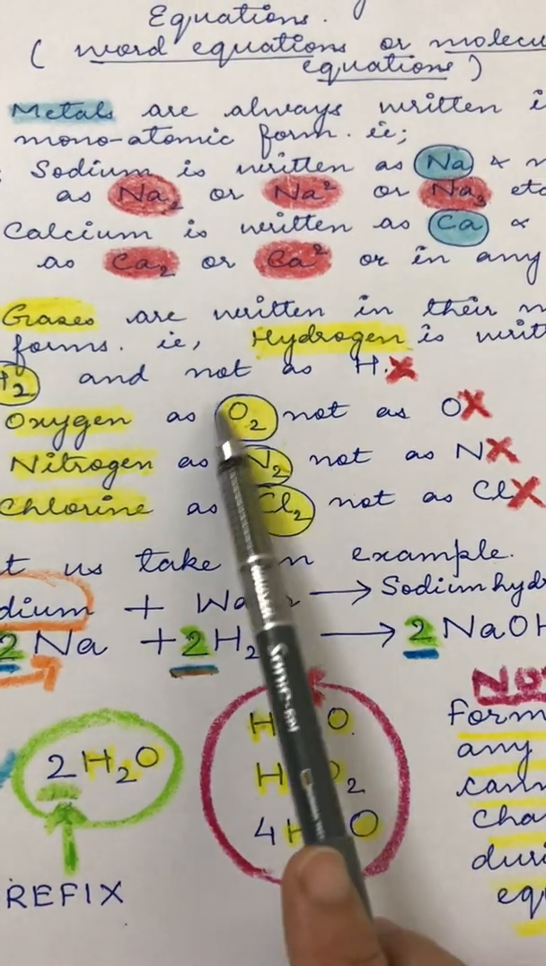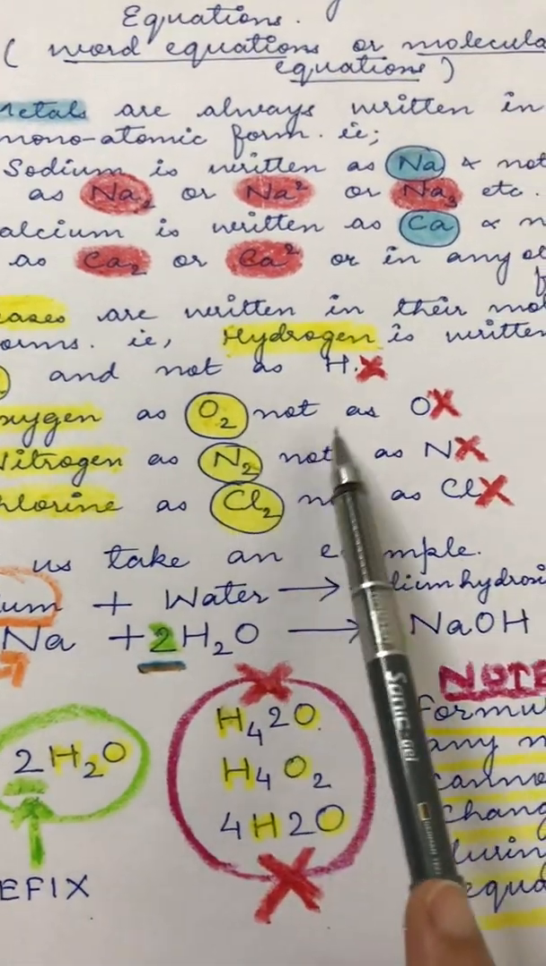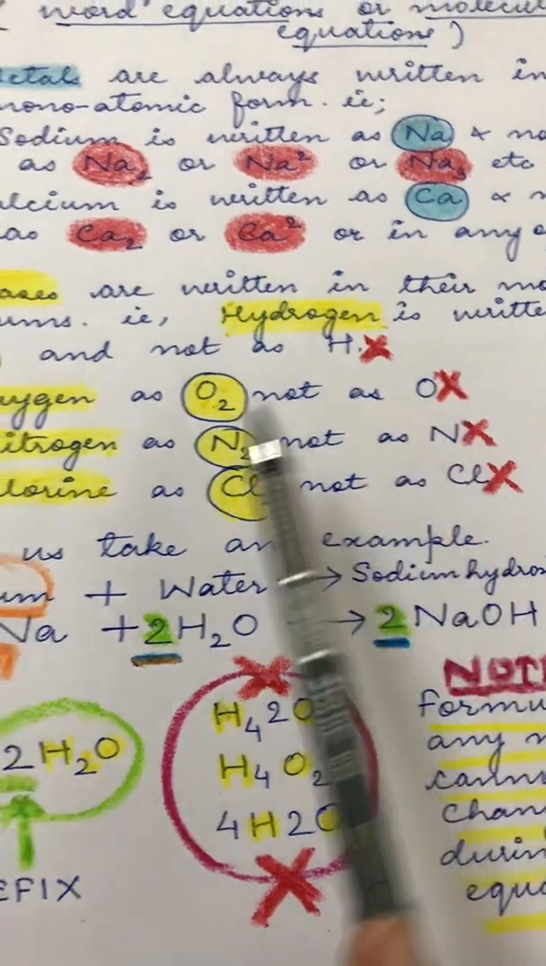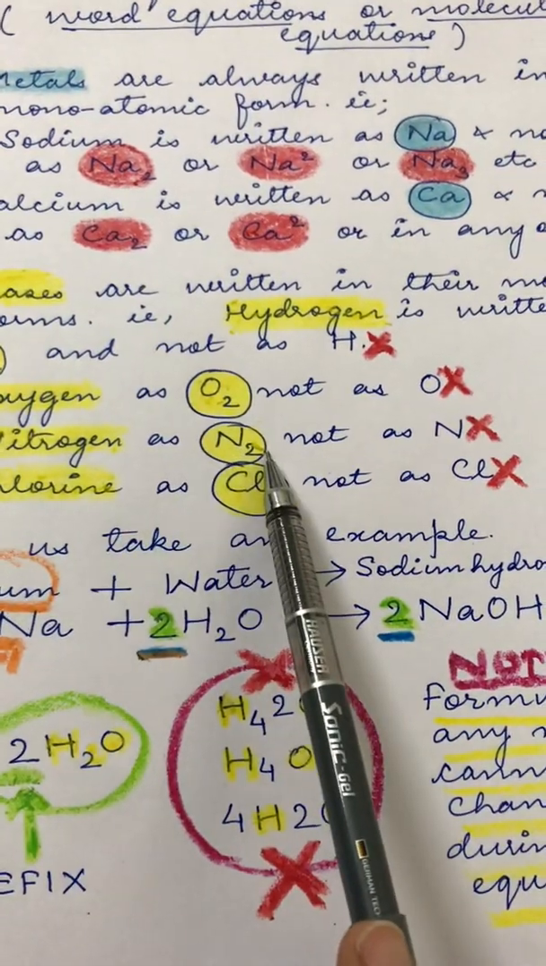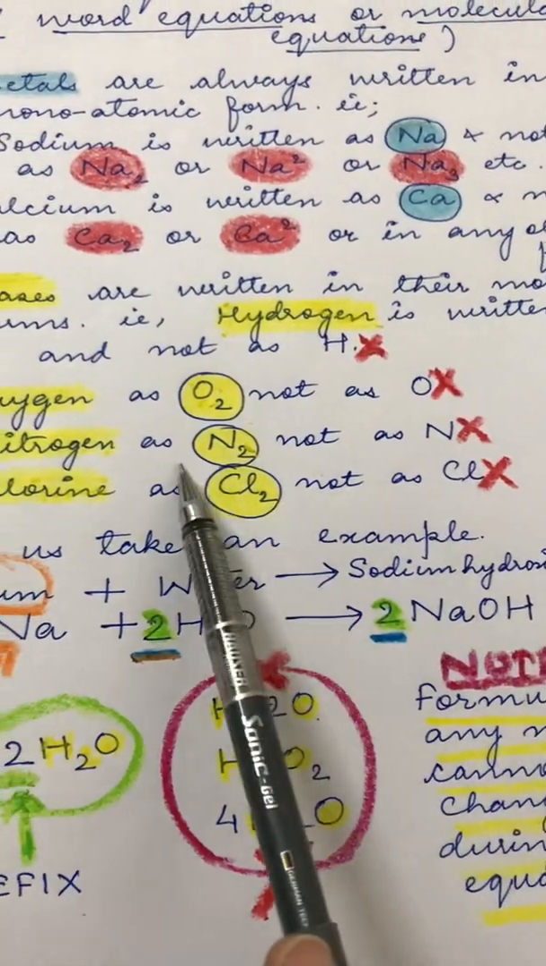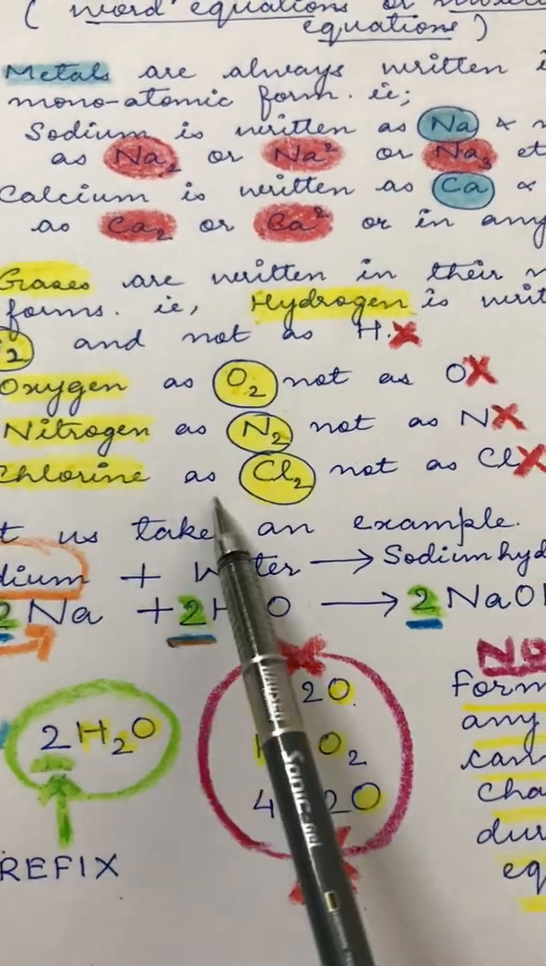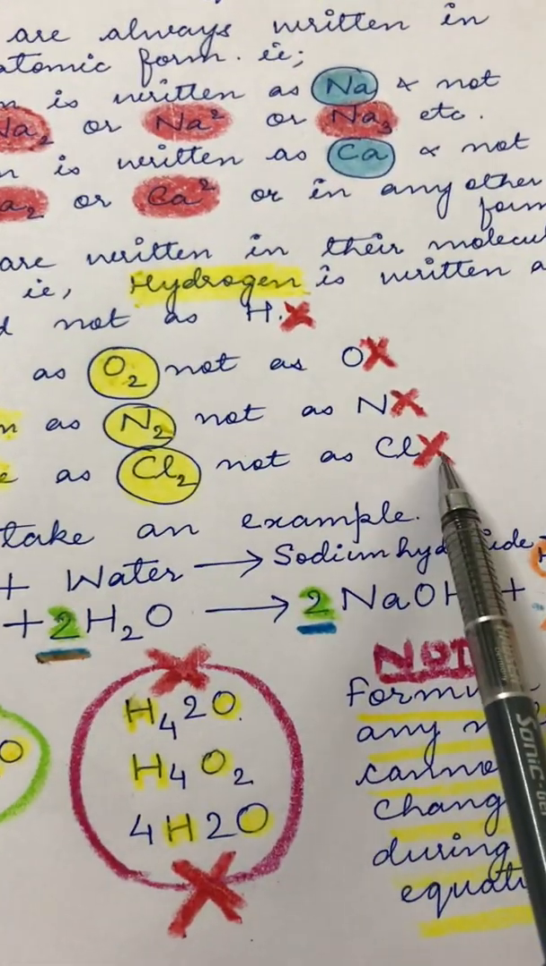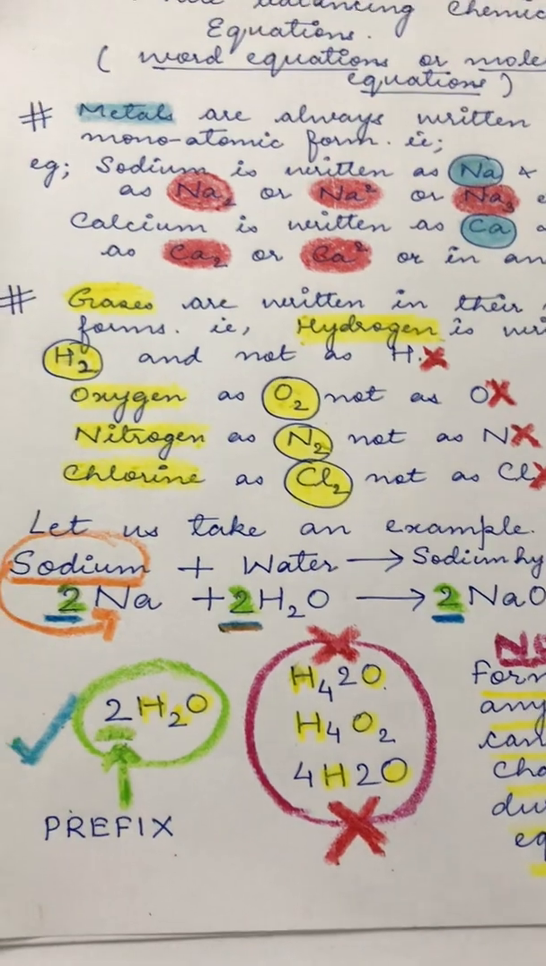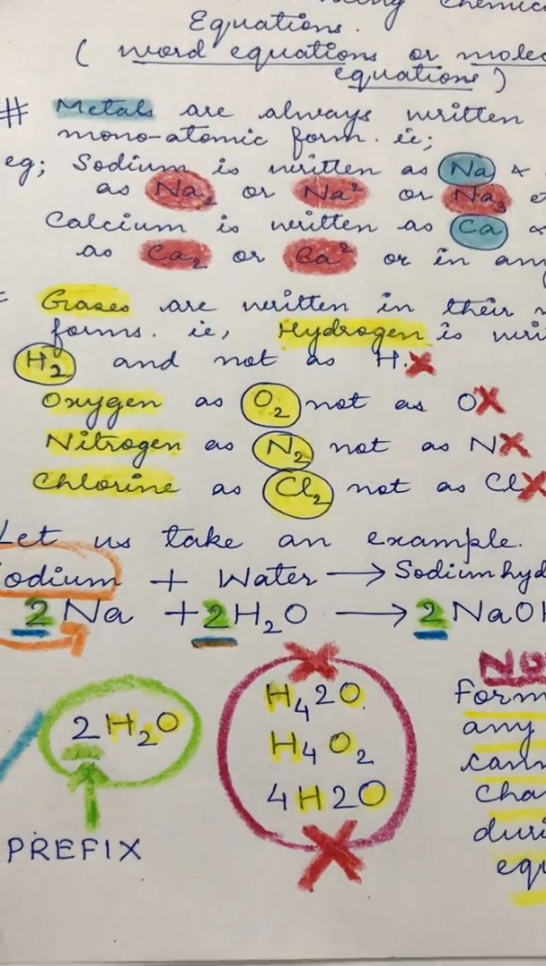Oxygen is written as O2. It is also a diatomic gas. We never write it as O in equations. Nitrogen is written as N2 and not as N. It is also a diatomic gas. Chlorine is written as Cl2 and not as Cl. These two points need to be taken care of regarding metals and gases.